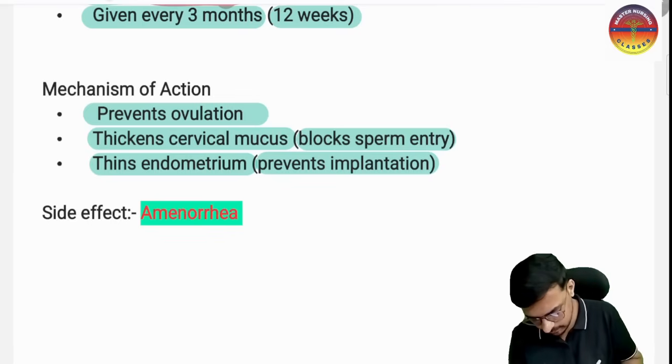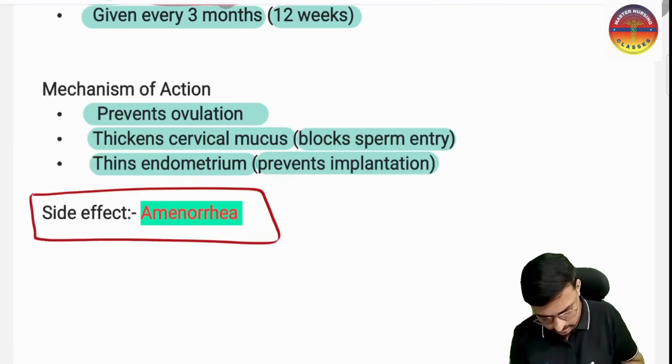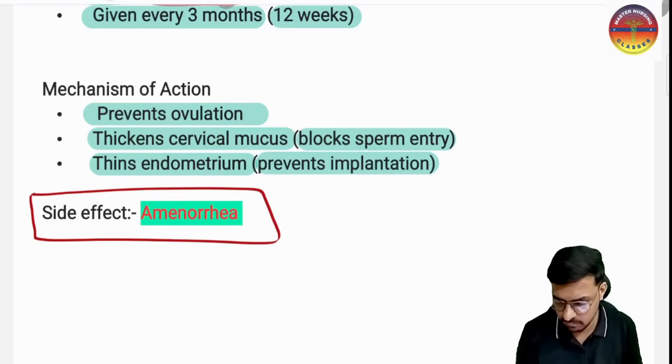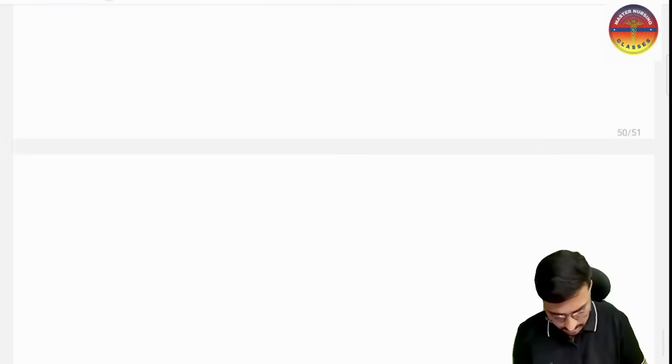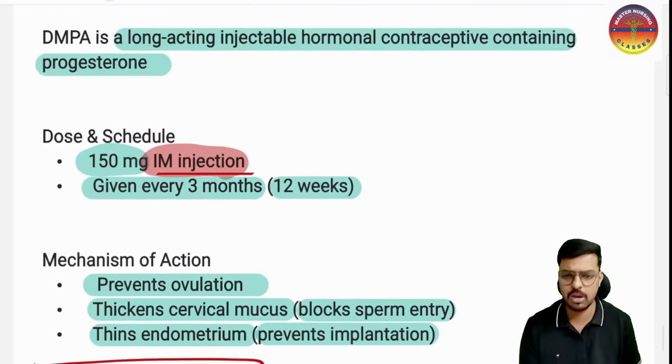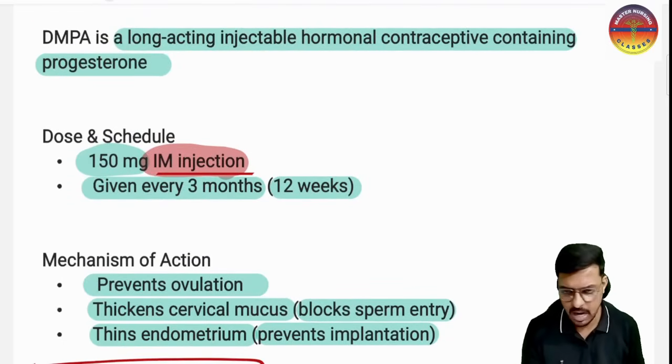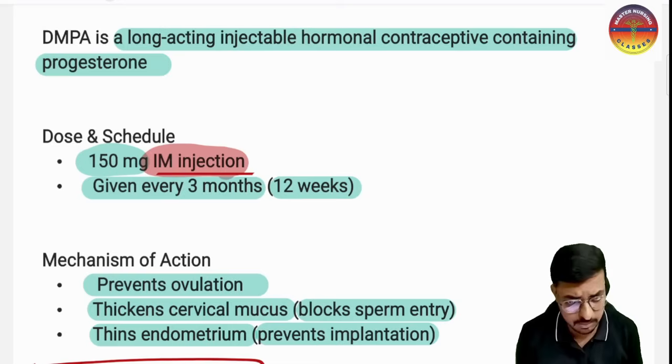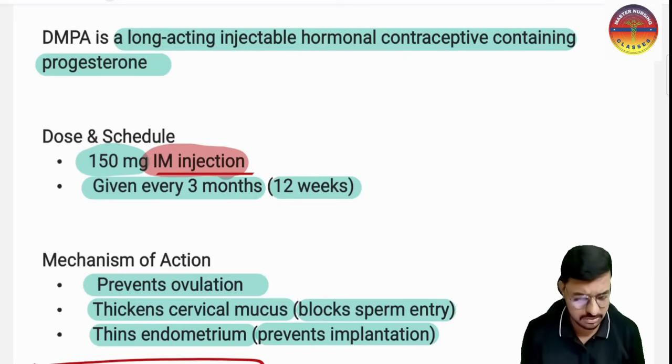The most common side effect of DMPA is amenorrhea. This is a very, very important class that we have discussed here, and I hope you enjoyed the session. We have a few more concepts to understand, which I will take in the next class. From here you may expect at least 2 or 3 questions in your exam, considering the last and this session. So please revise this properly without missing a single point. I have added only important points, so from here you have the highest chance of getting questions.